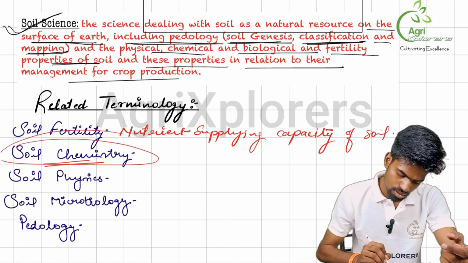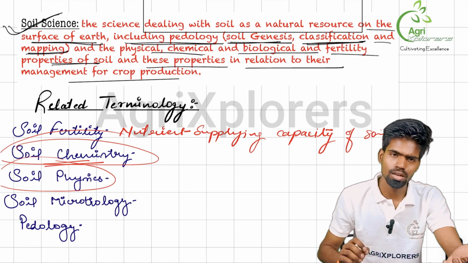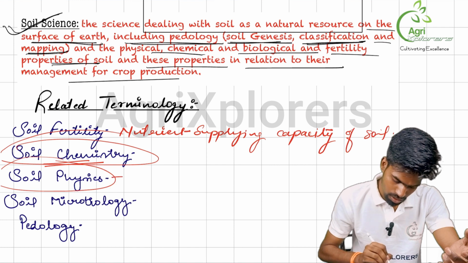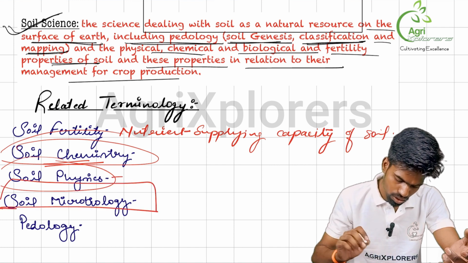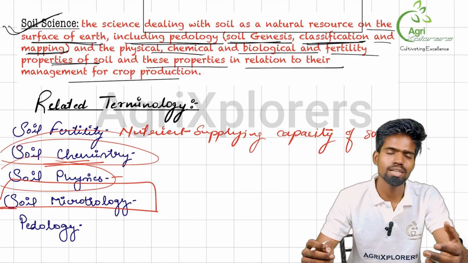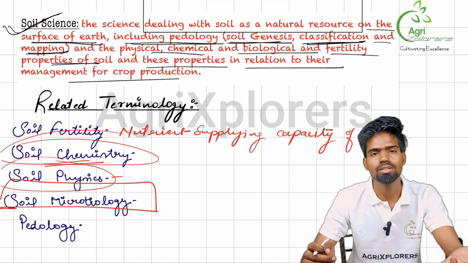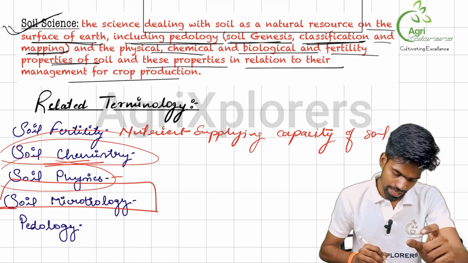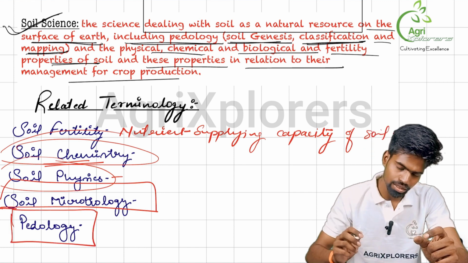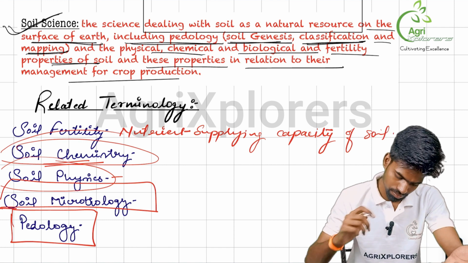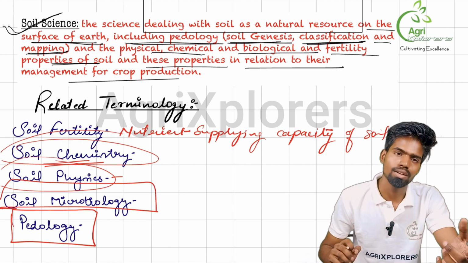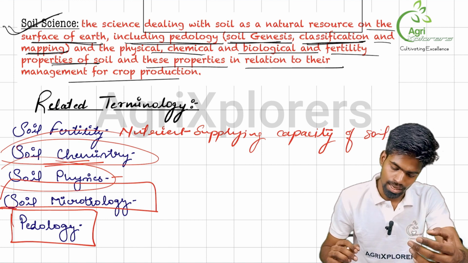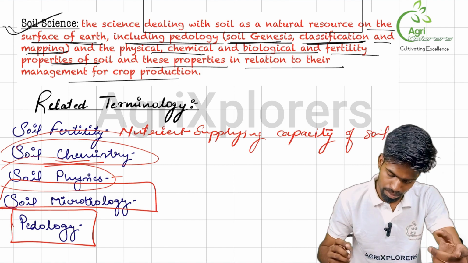All right. Soil physics, the physical properties of soil, that is soil texture, soil color and all other things. Soil microbiology. As you all know, there are different types of microorganisms present in soil. They have their ecosystem built in soil. So the soil microbiology part deals with them. And pedology. Pedology can be defined as the study of soil itself. It studies the genesis of soil, meaning the origin of soil, how soil originated, as well as classification and mapping of soil.